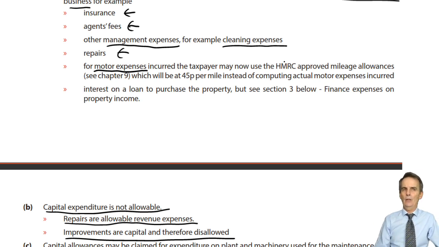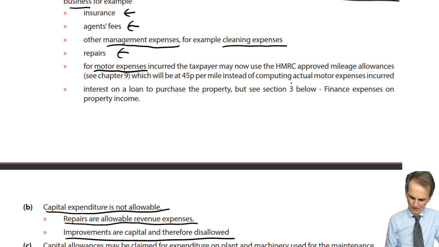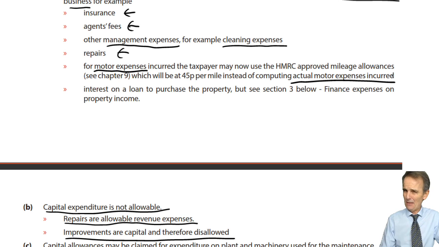That, rather than trying to claim for some actual figure of motor expenses incurred, which one could try to do, but that's going to be difficult trying to work out. So what would be the actual expenses there? There's a far easier basis that now we will use here.